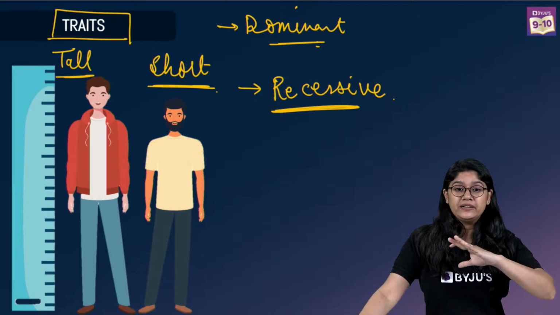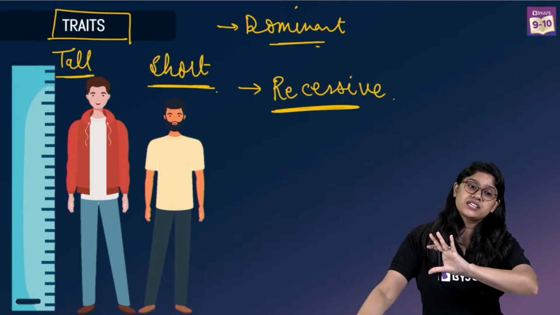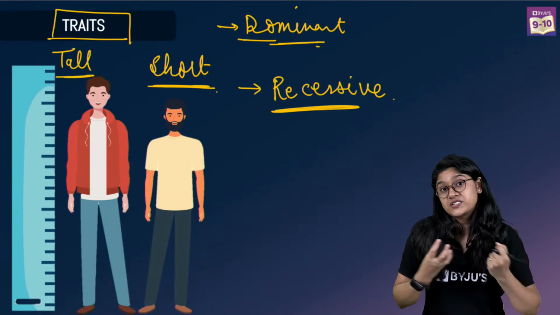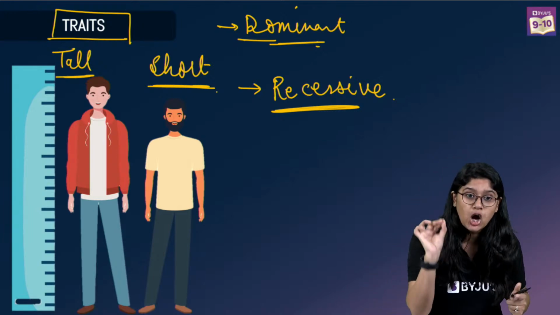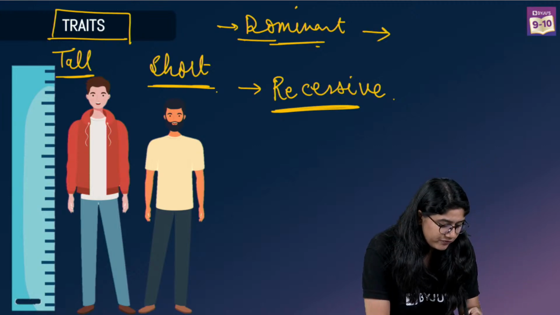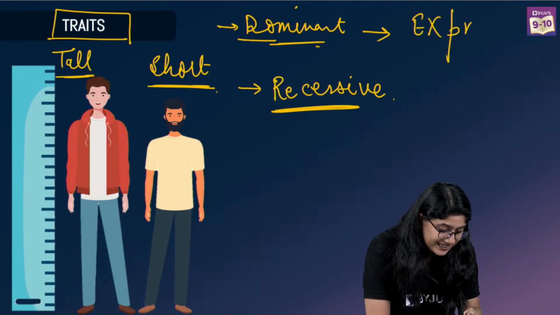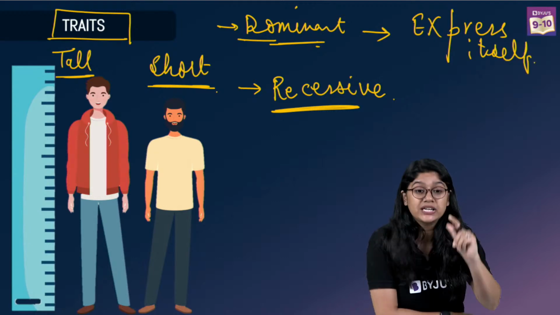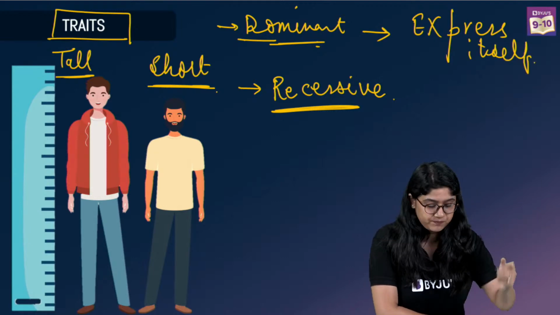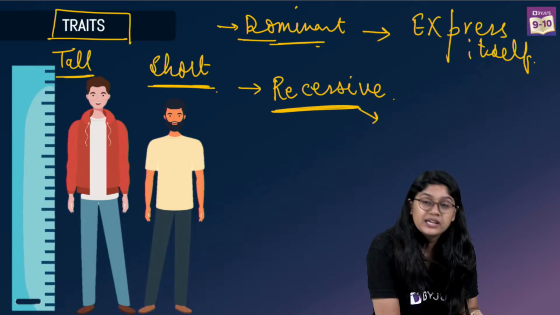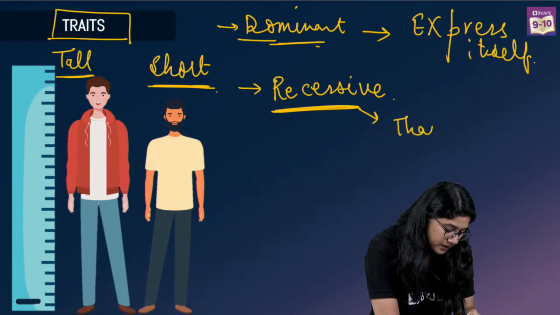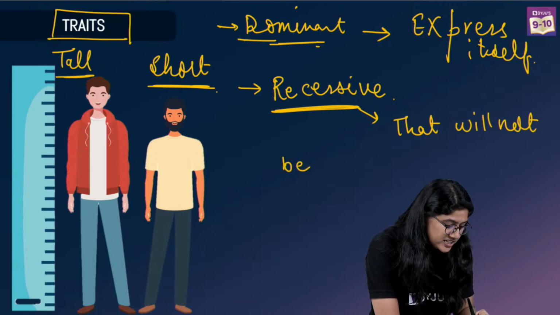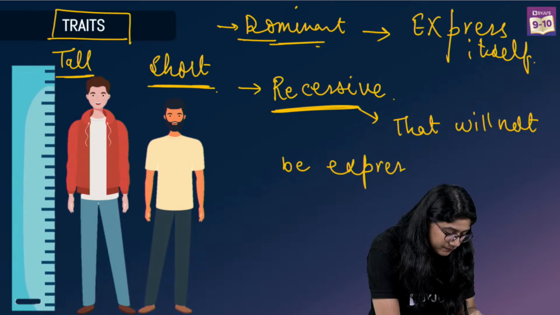Are we clear between the dominant and the recessive? Now dominating is something that will be expressing itself, whereas a recessive is something that will not be expressing itself. So if we write the dominating, I can write express itself. Please note this down. This will actually help you to remember this whole concept. Now recessive is something that will not be expressing itself.